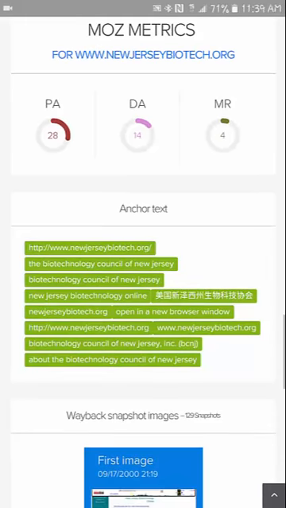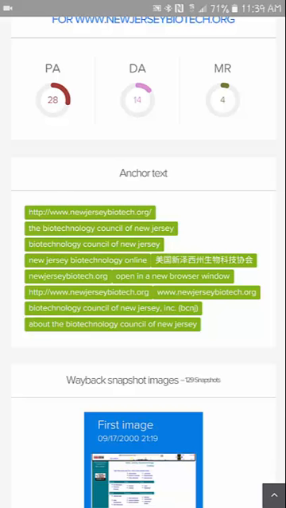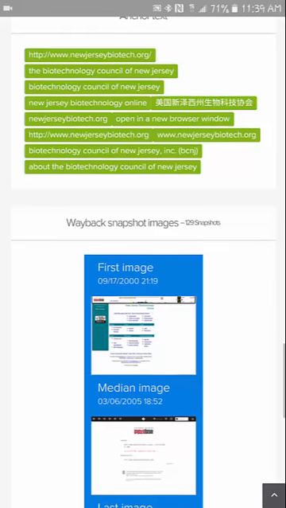If we look at the anchor text real quick, this will give us a good insight into what this website was. This looks really well branded, the Biotechnology Council of New Jersey. It's very apparent what this website used to be. We do have this Chinese anchor text here, though, or Japanese something. I don't necessarily not get the domain just for that factor.